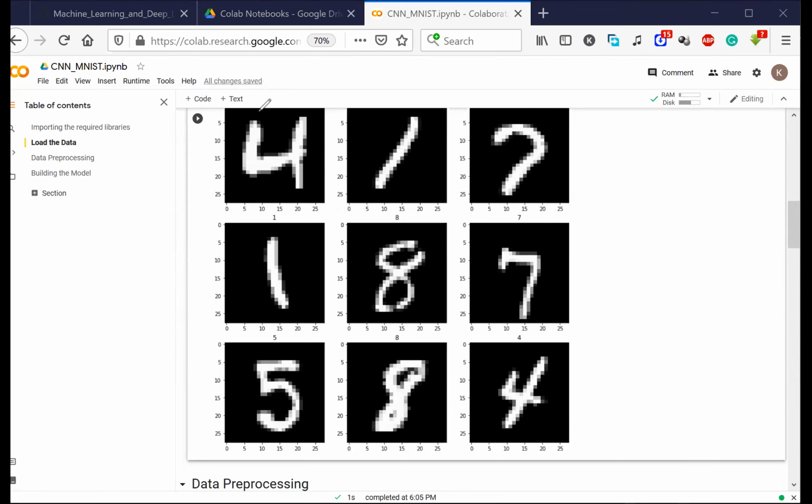Now see, do you think that it looks like a 4? Similarly, what is this thing? It is a 1. Now do you see, some users will write 1 like this, some users will write 1 like this. Similarly, different people have different styles of writing 7, different styles of writing 8, different styles of writing 4, and so on.